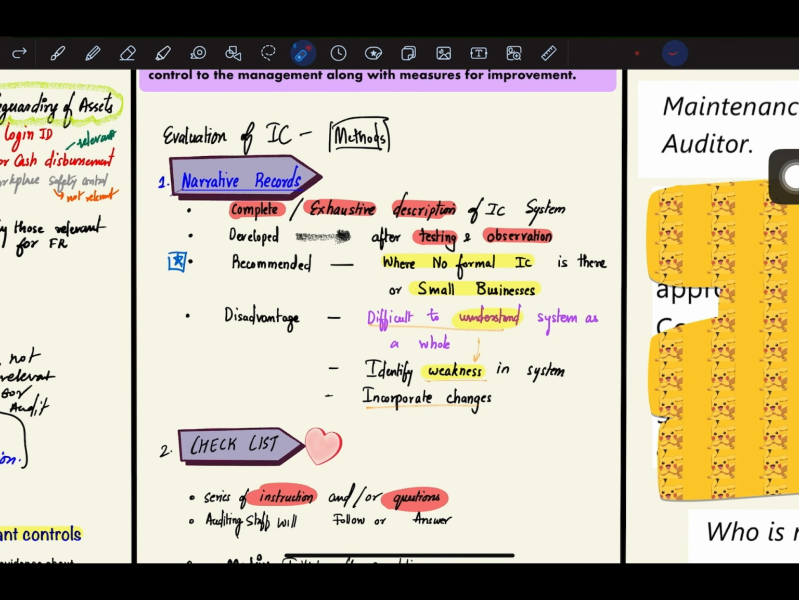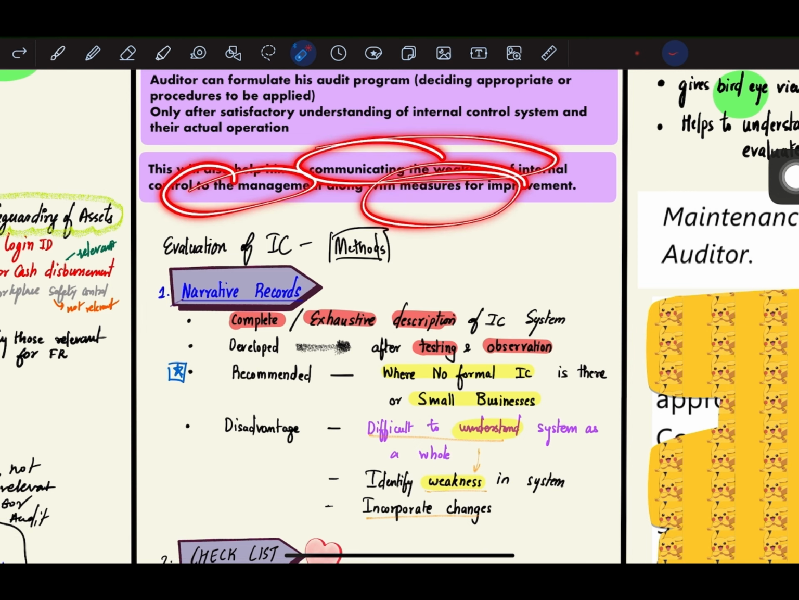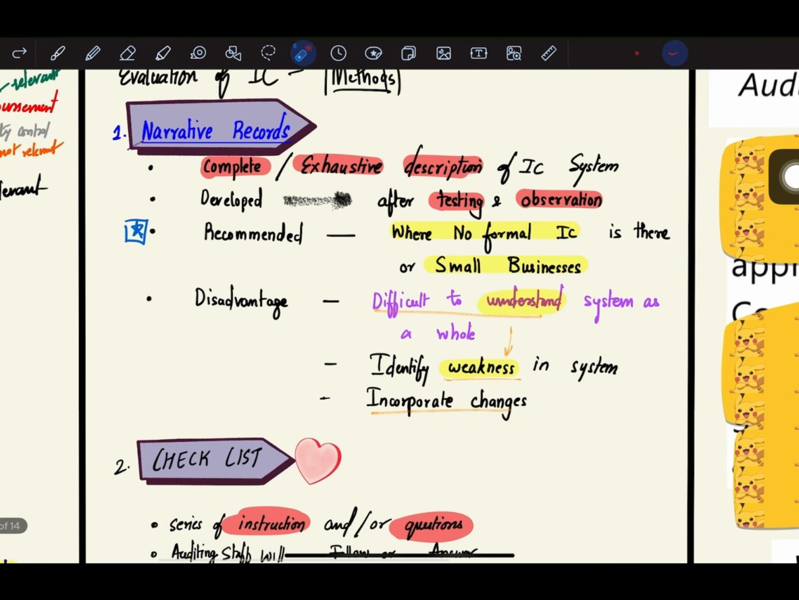So the first method is narrative records. A narrative record is a complete, exhaustive description of the internal control system. Basically, the auditor has to evaluate the internal control and communicate the weakness of internal control to management, along with the measures for improvement. So how will we evaluate? The first and foremost method is narrative records.